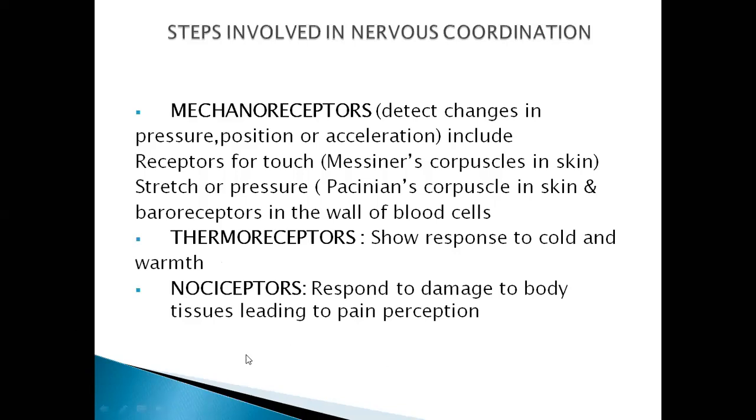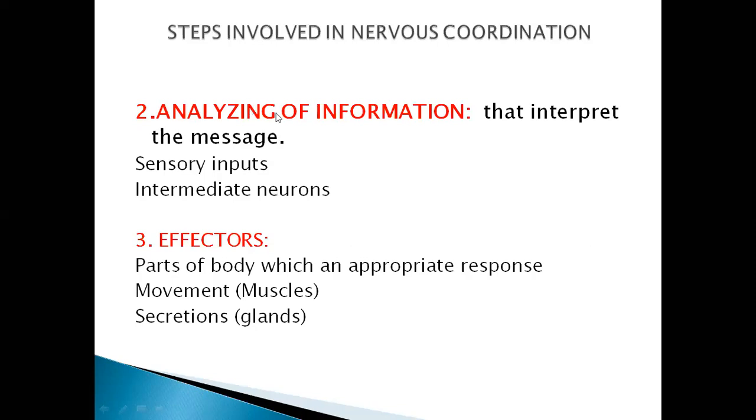So here our receptors classification ended, and the second step involved in the nervous coordination is analyzing of information. You know that when receptors accept any stimuli and send that stimulus information towards the brain, then the second step is analyzing of information. For this purpose, your central nervous system works out and interprets the message. It can be done by two ways.